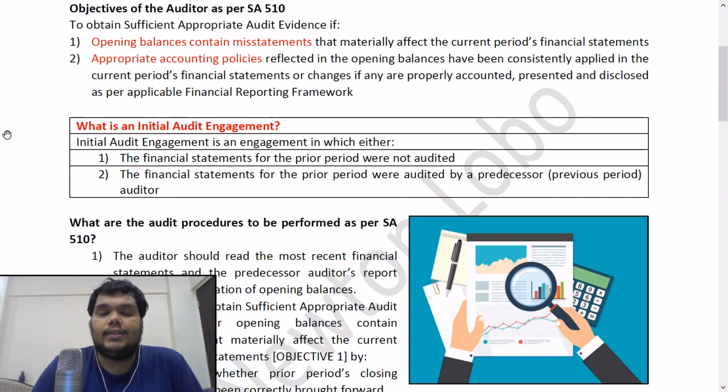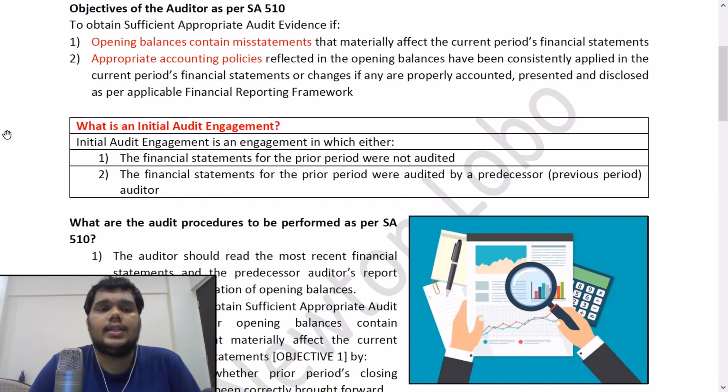So what is the objective of the auditor is to check that the opening balance, if they contain any misstatement, because that would affect his current period financial statements. In the current period financial statements also, we are showing the opening numbers, correct? So those numbers would be wrong if he's just directly relying on the last year's numbers to be correct, but in fact they contain some misstatement, then it would be wrong on his part to just bring forward those numbers. He would have to correct those numbers and show the appropriate number in the current period financials for the previous year.